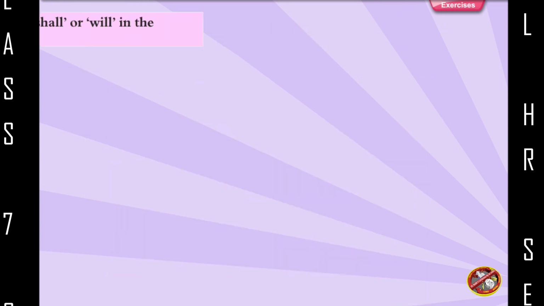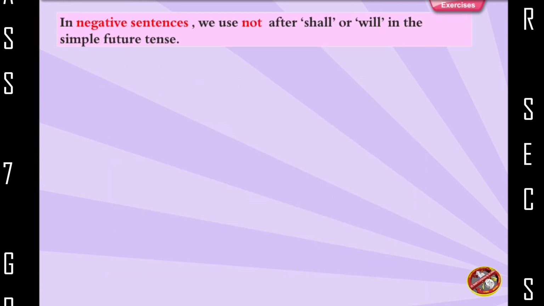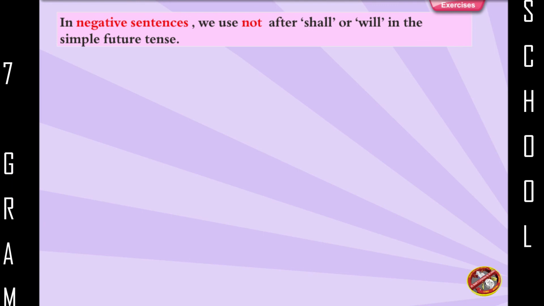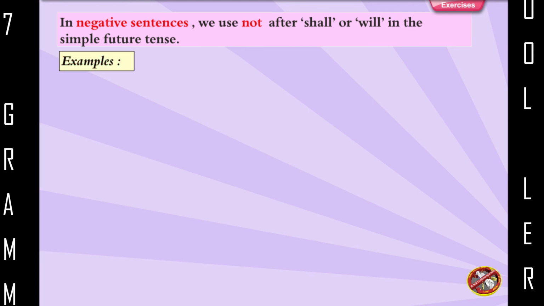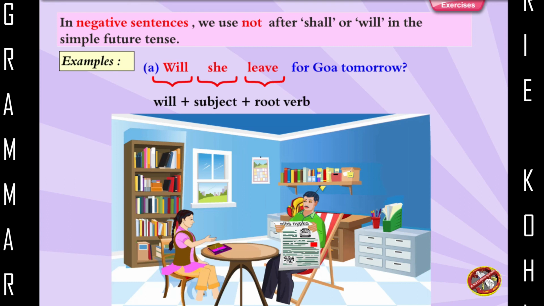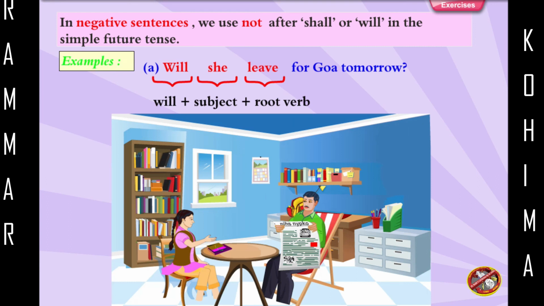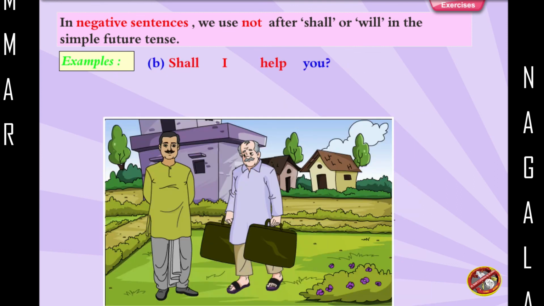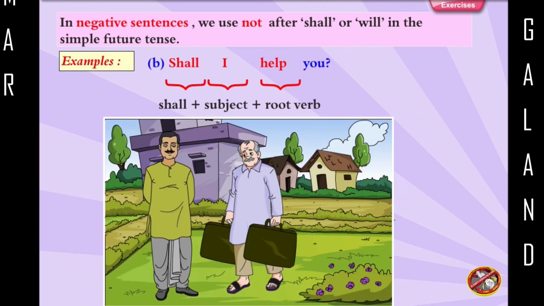In negative sentences, we use not after shall or will in the simple future tense. Examples: I shall not pay you a visit. Will she leave for Goa tomorrow? Will plus subject plus root verb. Shall I help you? Shall plus subject plus root verb.